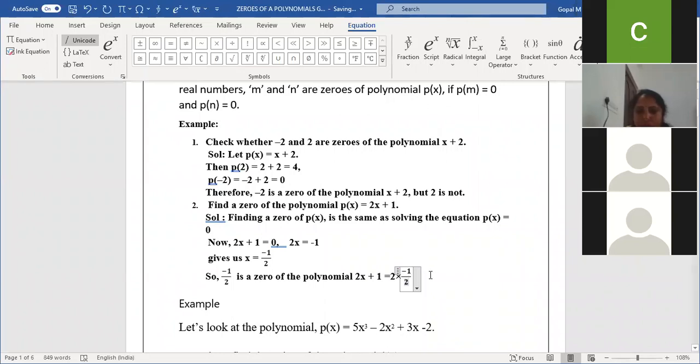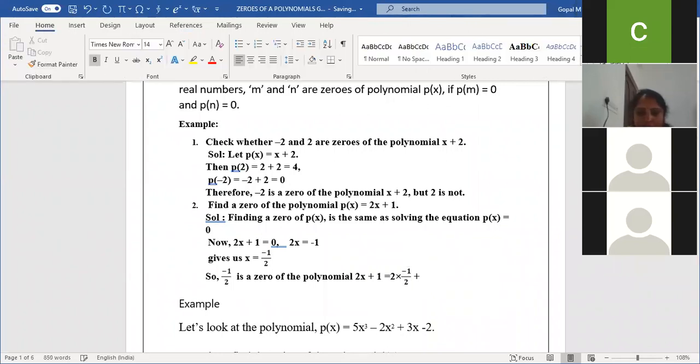Here 2, and next that becomes plus 1, right? That is equal to, see here, the numerator 2 and denominator will get cancelled. Then what is remaining here? Minus 1 plus 1, that is equal to 0. Am I clear, children? See, without applying, first we need to find for which value we are getting result 0. That's it. Nothing else. After getting the value, I just applied it in the place of x and showed we are getting result 0. That's why minus 1 by 2 is the 0 of the polynomial 2x plus 1.